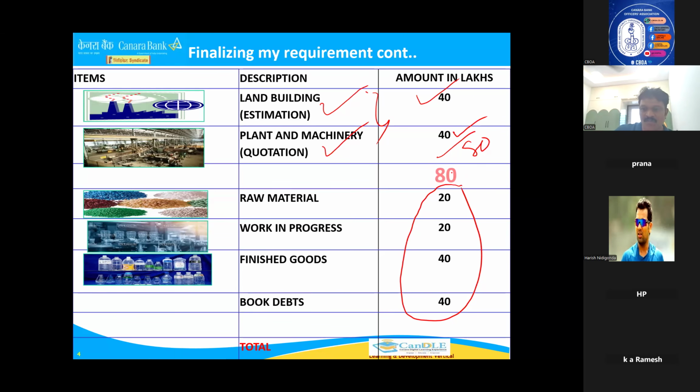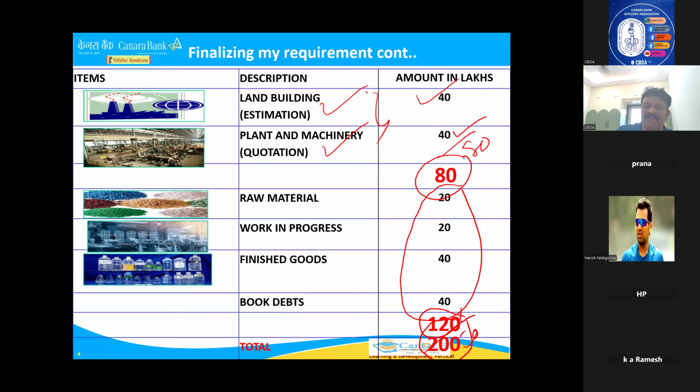Okay, so now you see how much it became, 80 lakhs. For working capital, I require 120 lakhs. That means the total for this particular project, I require 200 lakhs. That is 80 lakhs term loan the bank can give after deducting margin, and the 120 by reducing margin, whatever the bank says, we have to give. Okay. Now the project is over. That means we require 200 lakhs.